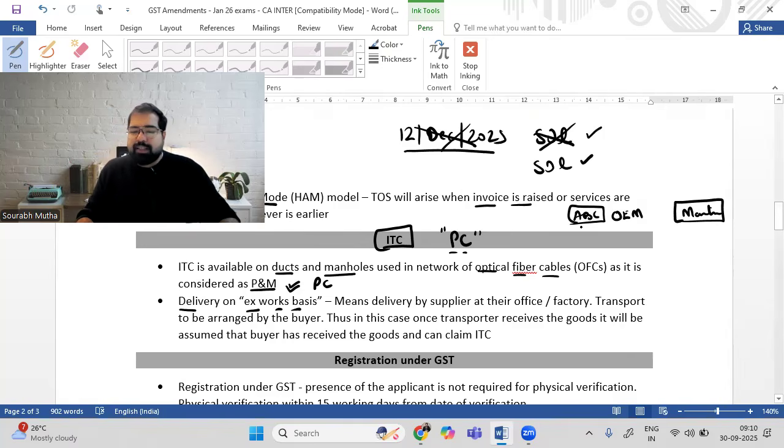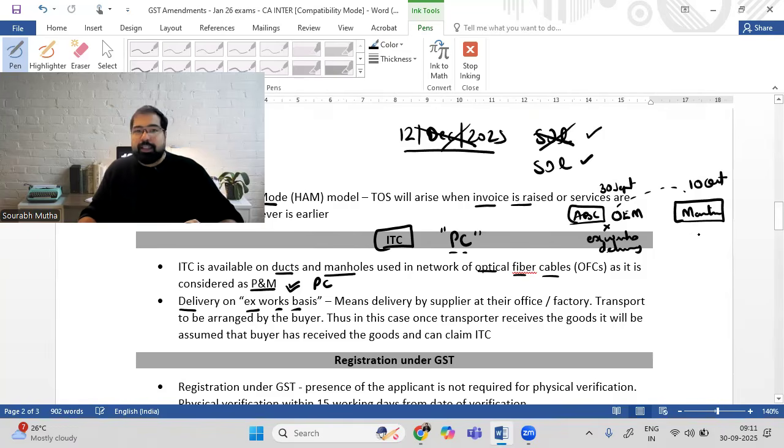Now, Maruti says, listen, I want 1 lakh steering wheels for a car like Swift. ABC company says, I'll give you the steering wheels, but I'll not deliver it to your place. I'll deliver it at my factory. So here is the delivery. This delivery is called ex-works delivery, where they don't deliver it to your place, but they deliver it outside their factory, and you have to arrange for the transport. Now, Maruti will arrange for the transport today, that is 30th of September. The transporter will start the transportation and will give it to Maruti on the 10th of October.